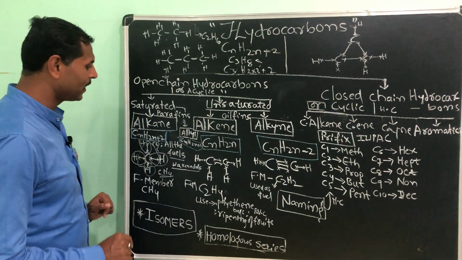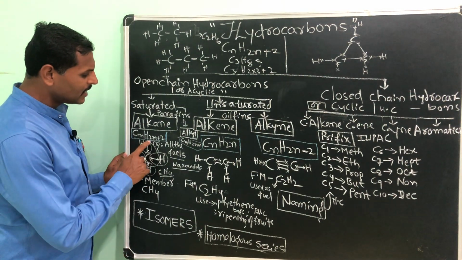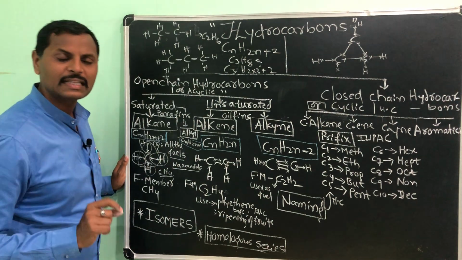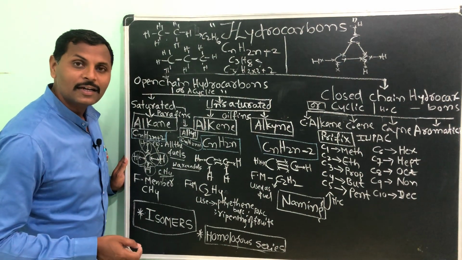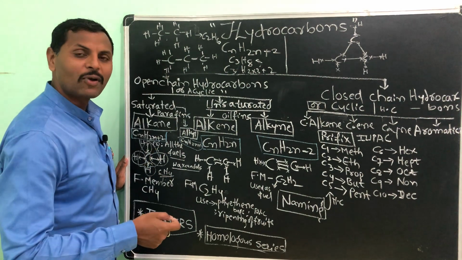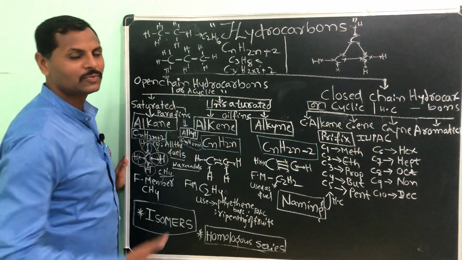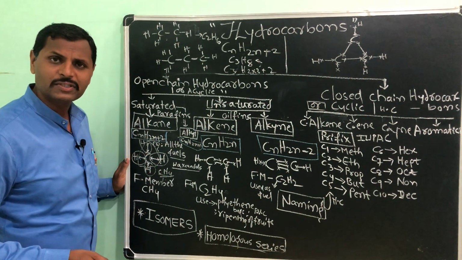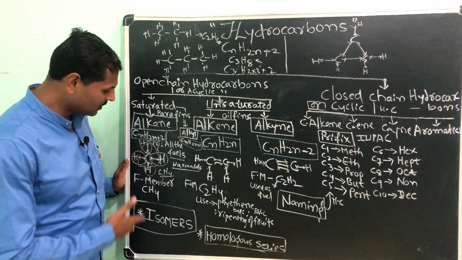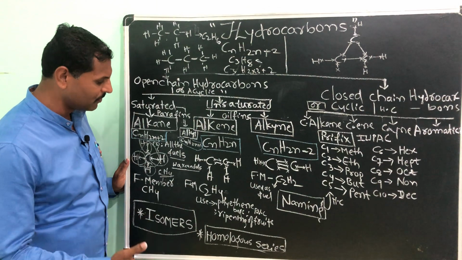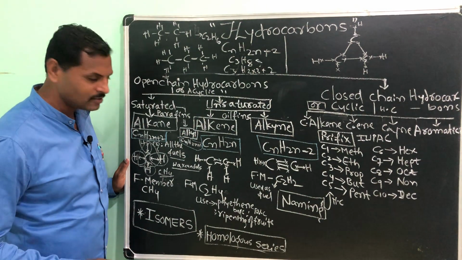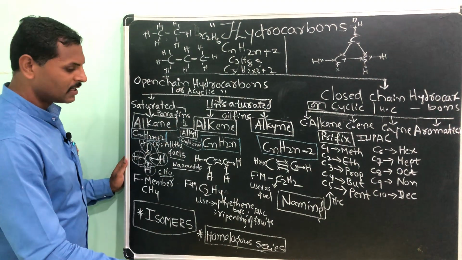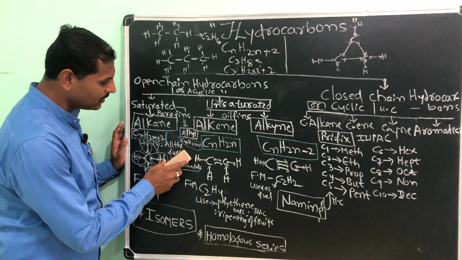Understood? So CnH2n+2 we have taken, and we even tested whether our general formula is right or wrong. Like this we have tested. Uses: I told you, alkanes especially we use as fuels, and also for wax candles. I will rub this out so that you will have enough space.